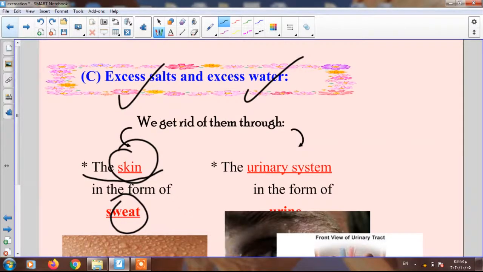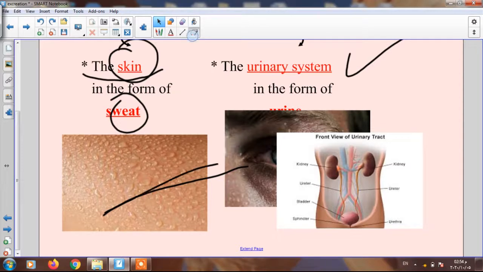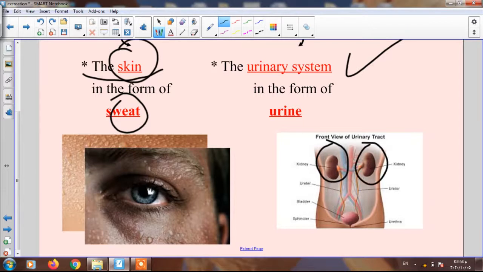Return back again to the excess salt and water. I said we have two ways of getting rid of this excess salt and water. The first one is through the skin in the form of sweat, as I said now. And the second way is through the urinary system. Look to this picture, junior 6. This picture is the urinary system. As I said now, the two kidneys, the tubes and the bladder.